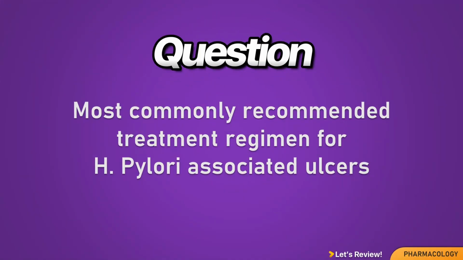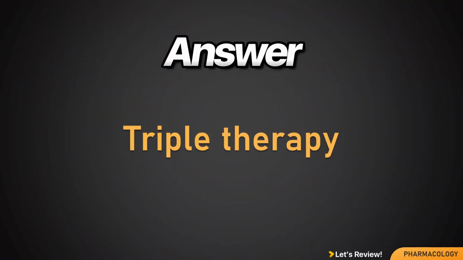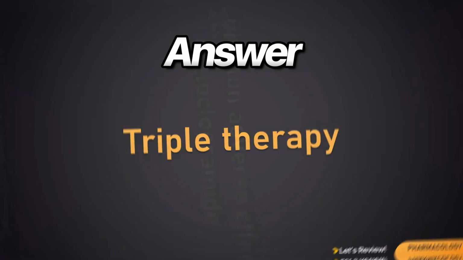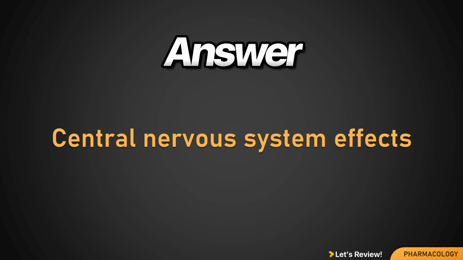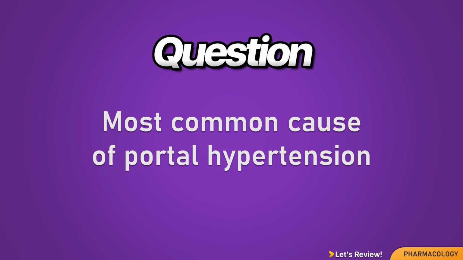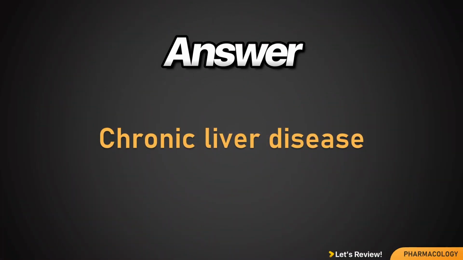Most commonly recommended treatment regimen for H. pylori-associated ulcers. Triple therapy. Most common adverse effects of metoclopramide. Central nervous system effects. Most common cause of portal hypertension. Chronic liver disease.